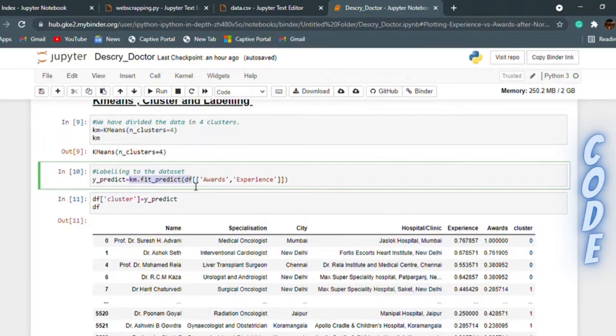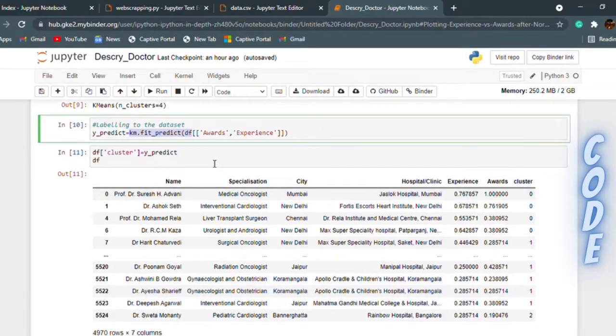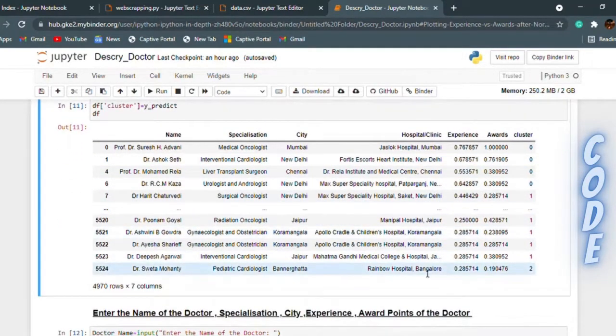Km.fit_predict finds the centroid and assigns the label to the dataset. Here is our dataset with labels.